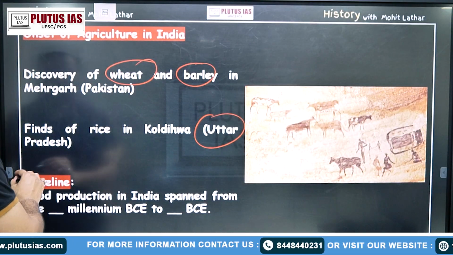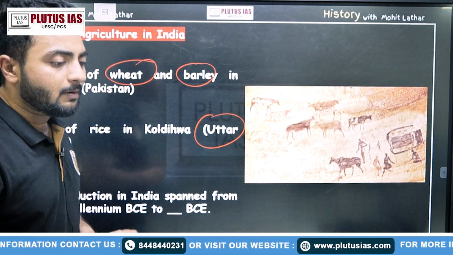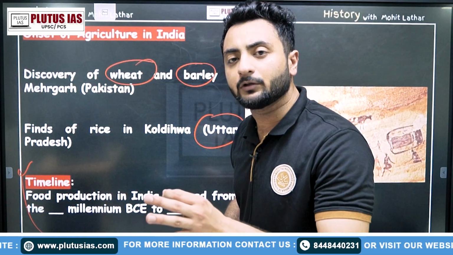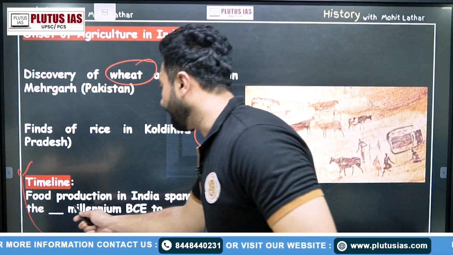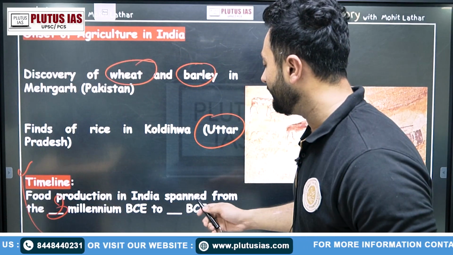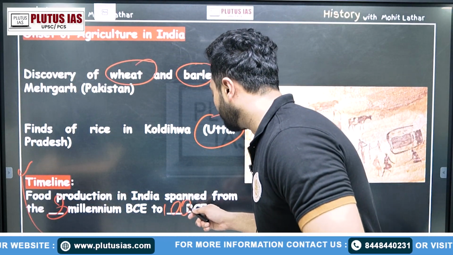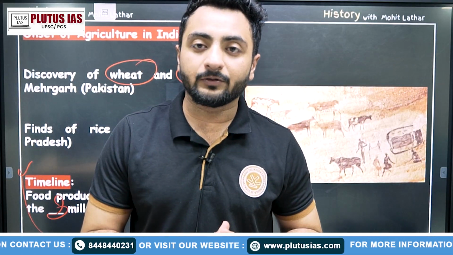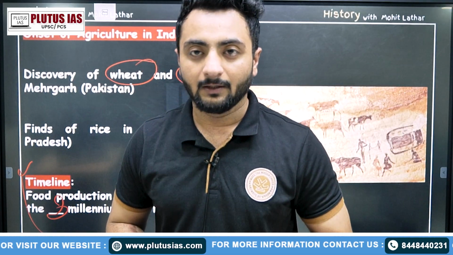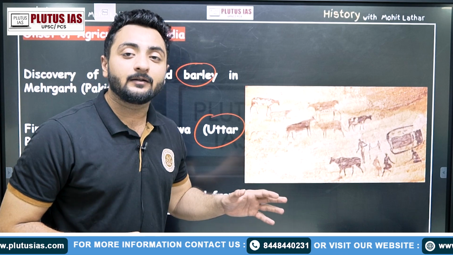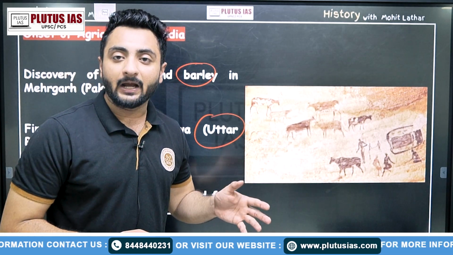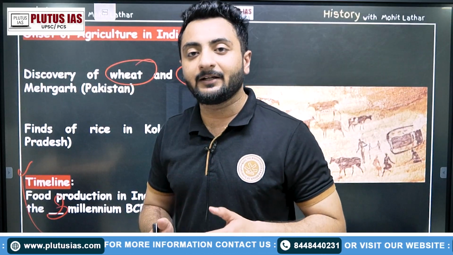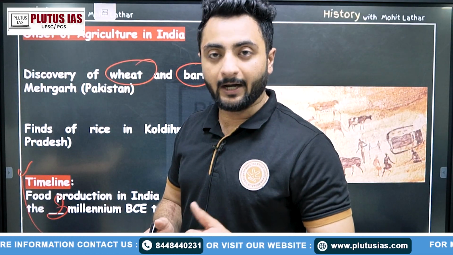Fine. And if you talk about the timeline of this period, it is around 8000 BC, that is the 8th millennium BC, to 1000 BC. The timeline of the Neolithic period is 8000 BC to 1000 BC. So this was the period when the Neolithic age developed and we were able to grow different types of crops for sustainability as well as trading. I hope you get that.